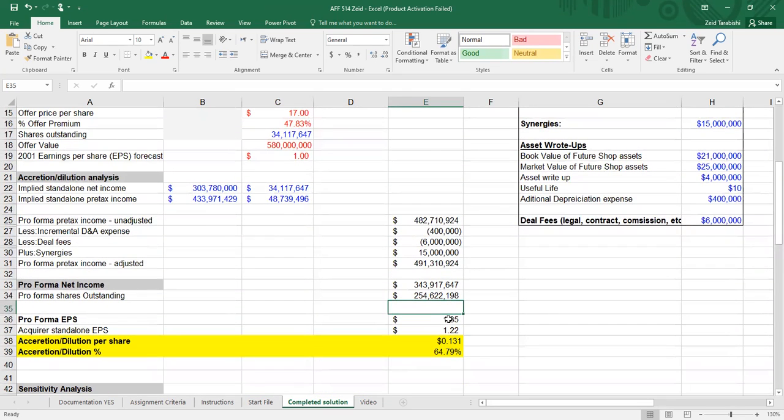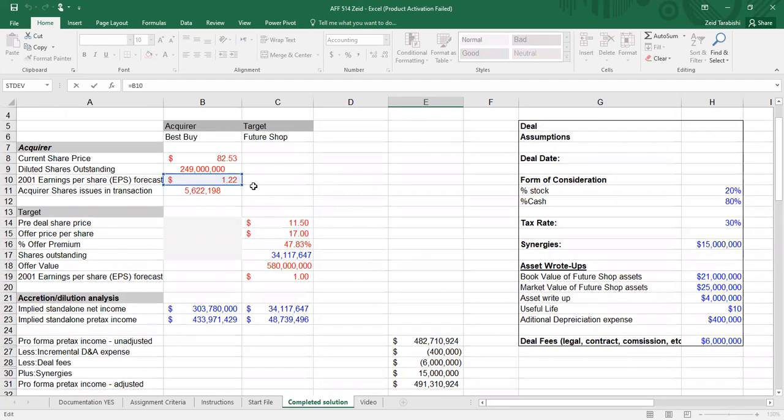And then we will calculate the pro forma earnings per share. We can easily do this by dividing the net income by the total outstanding shares. And here we get $1.35. Now we look at Best Buy's standalone earnings per share from before the acquisition.